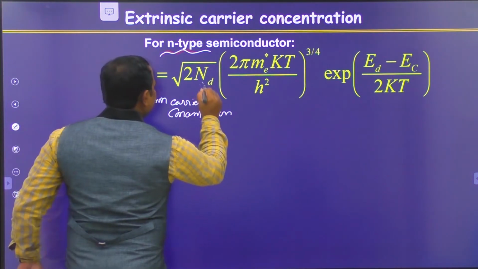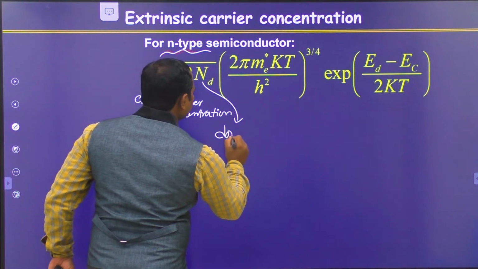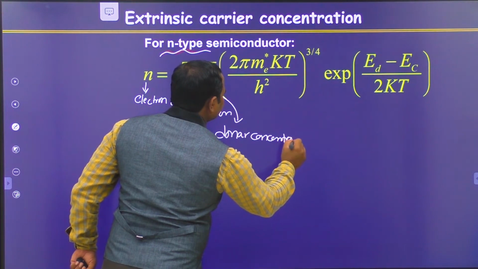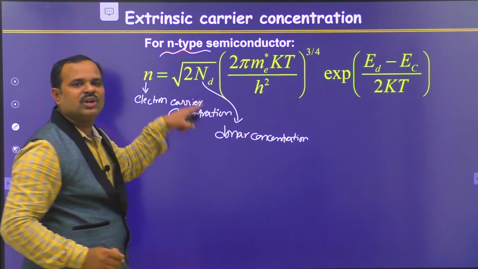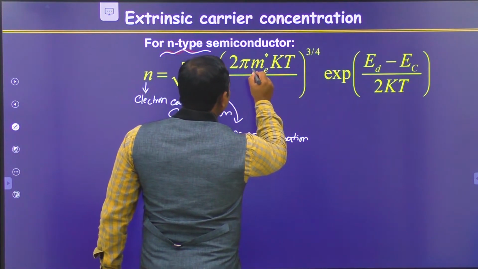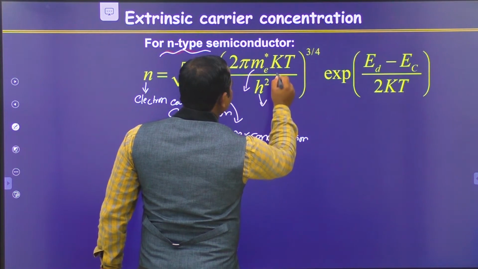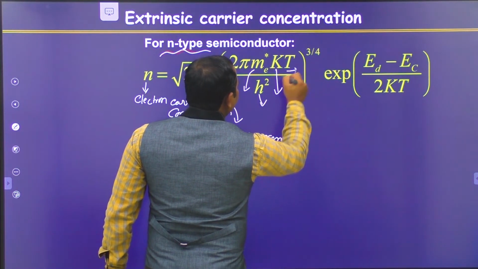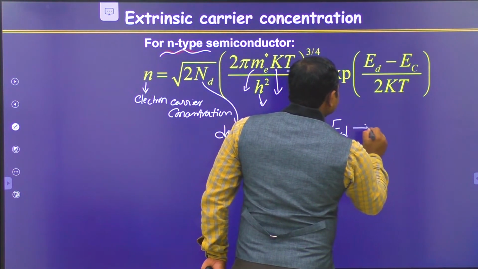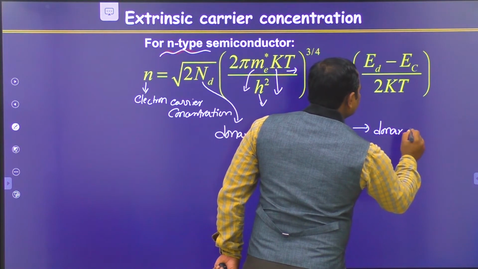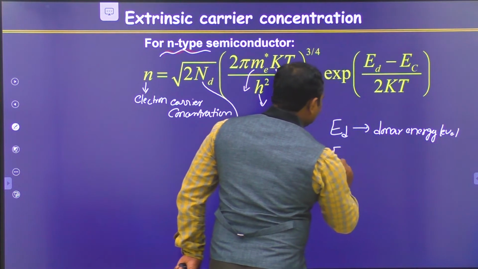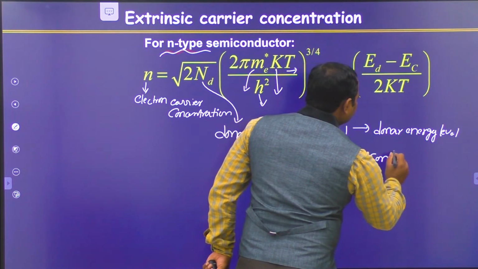Here, Nd is the donor concentration, that means how many donors are present in the silicon matrix or germanium matrix. And the rest of the things you know: m star is the effective mass, h is the Planck's constant, k is the Boltzmann constant, T is the temperature. And here Ed is the donor energy level, and Ec is the conduction band minimum.